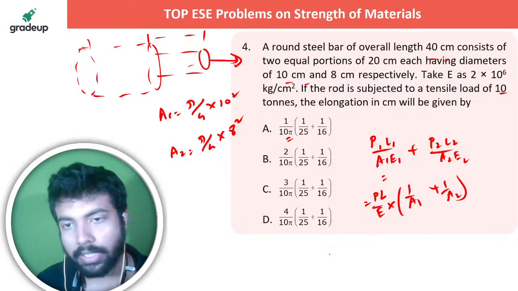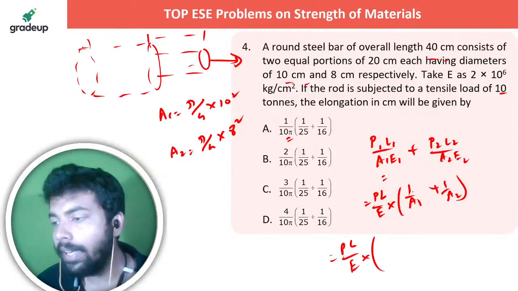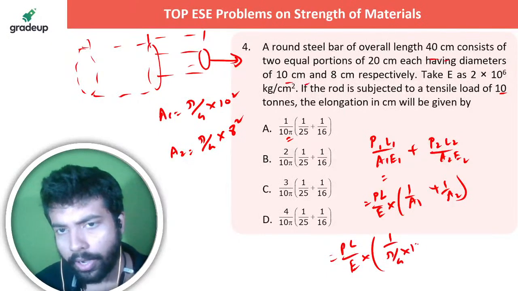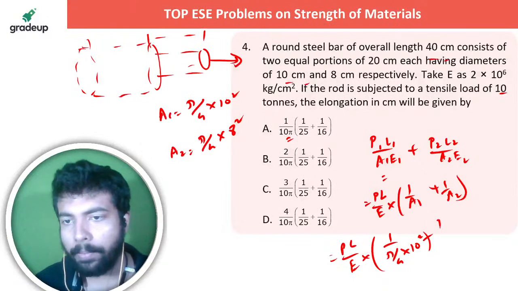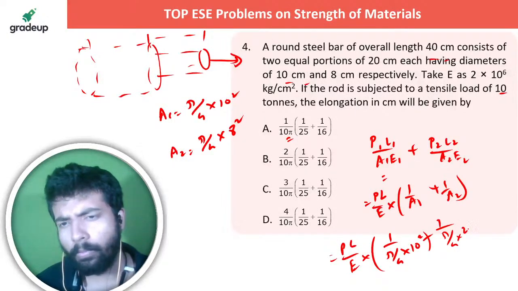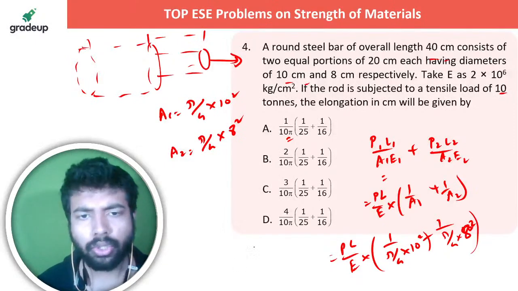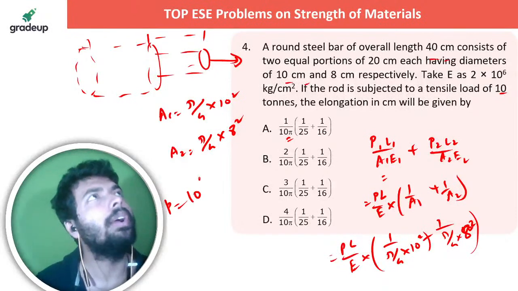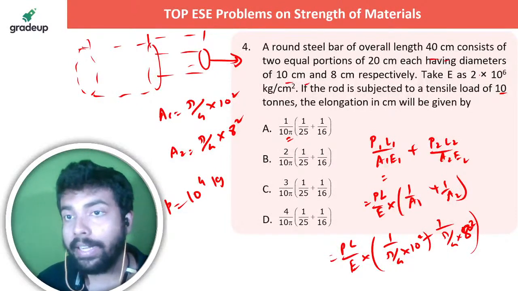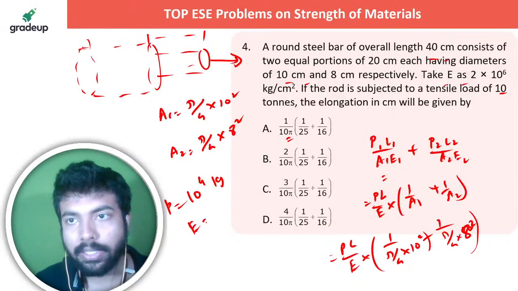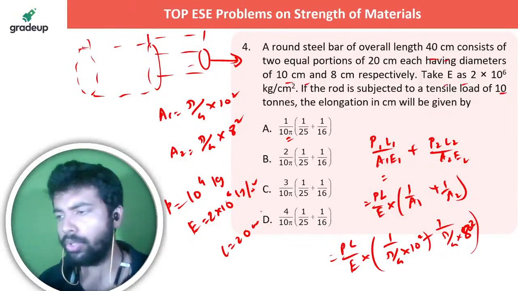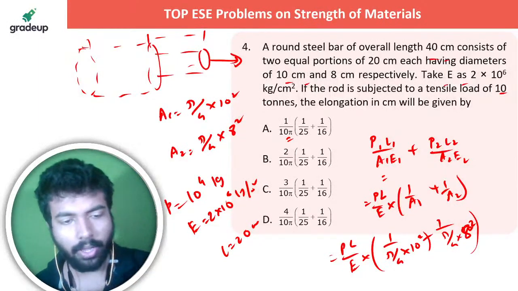So I am taking the rest of the things as common. PL by E, and the only uncommon thing between them is the area. So it's 1 by pi by 4 into 10 square, plus 1 by pi by 4 into 8 square. P is how much? Just put P equal to 10 tons, which means 10 to the power 4 kg. Why am I taking kg? Because E is in kg. E is 2 into 10 to the power 6 kg per centimeter square, and L is 20 centimeter. So everything is there. Just put the values, get the answer. Nothing else is required.